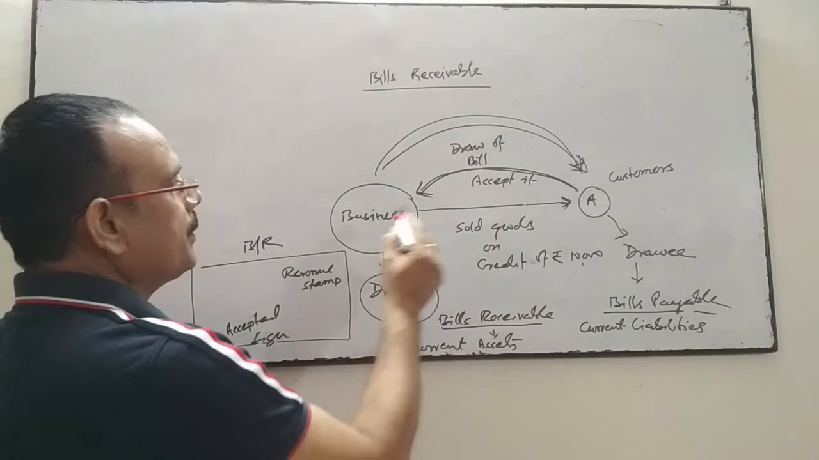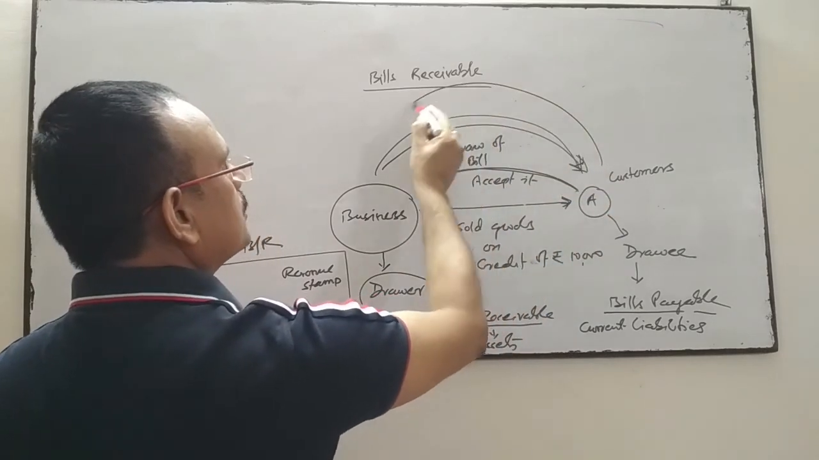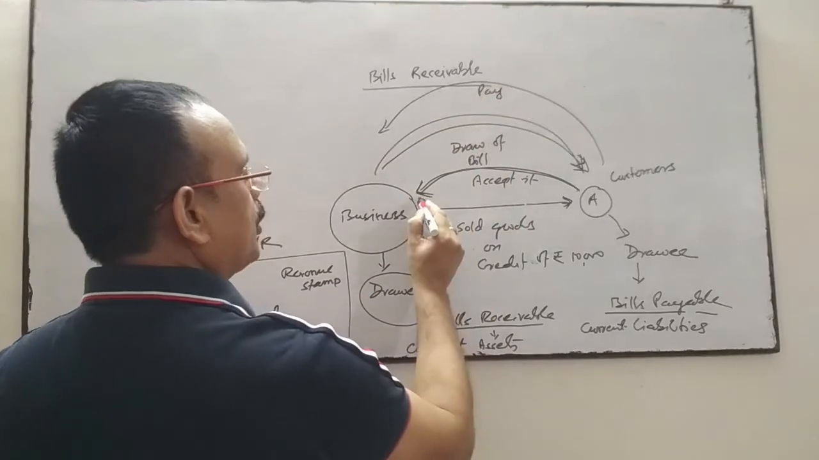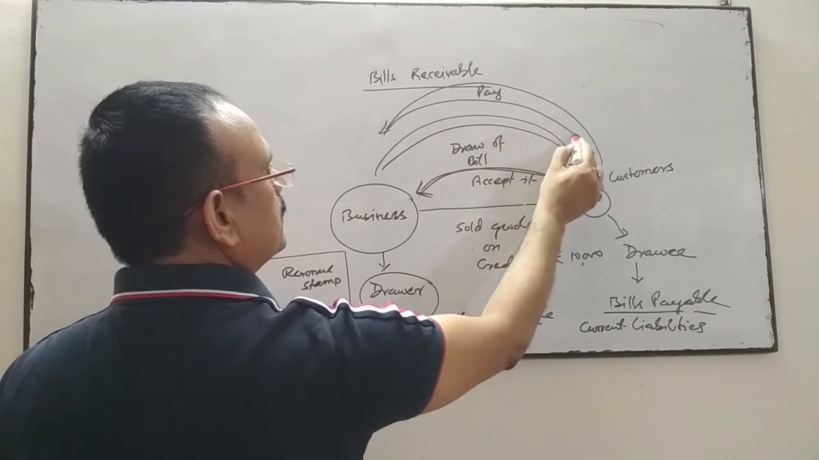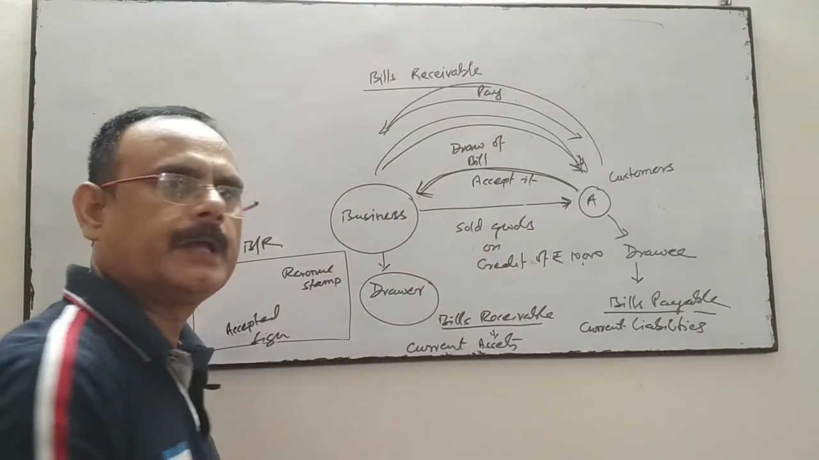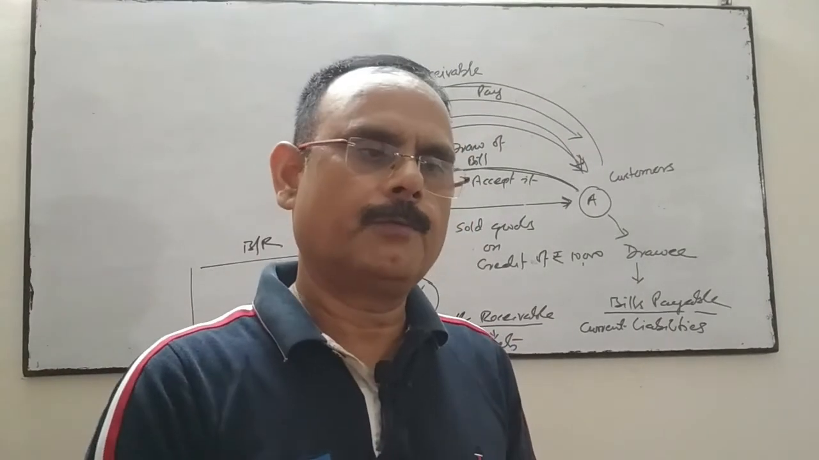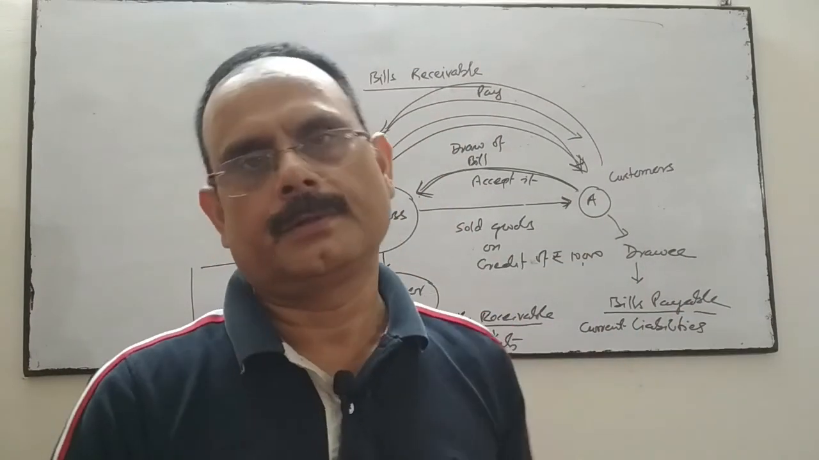When the drawee pays the amount of this bill, the bill will be returned by the drawer to the drawee and cancelled. In one hand they will take the bill, with the other hand they will make the payment. Okay.